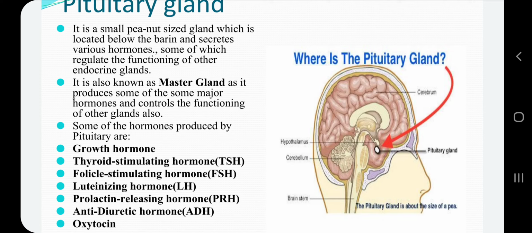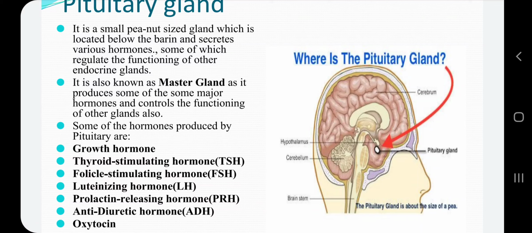males. Then there is prolactin releasing hormone, PRH, which stimulates milk production in mammary glands in females. Antidiuretic hormone, that is ADH, increases the water absorption in body by controlling the amount of water reabsorbed by the kidneys. And then there is oxytocin, which controls social behavior, helps in wound healing, and also prepares the fetus for delivery. So these are different hormones released by the pituitary, and all these hormones are also given in your book and you can make note of them.